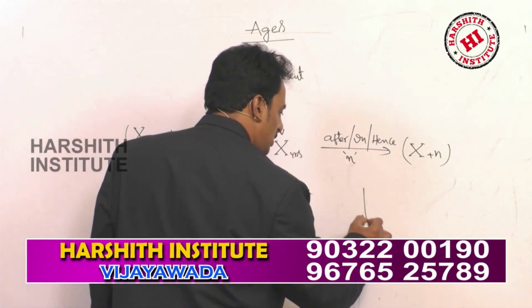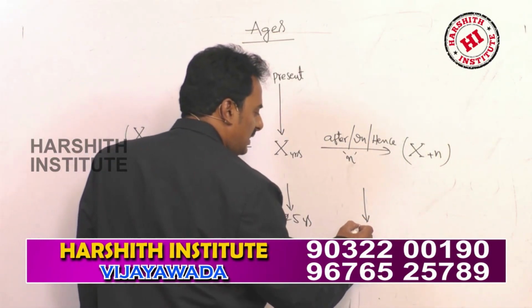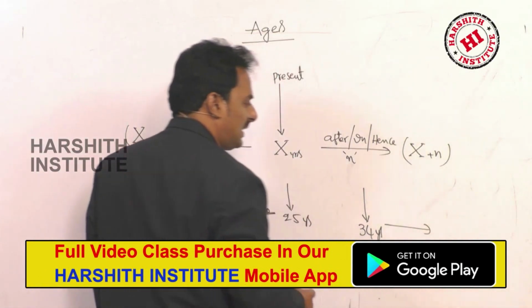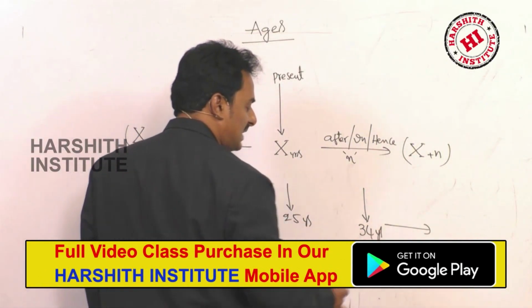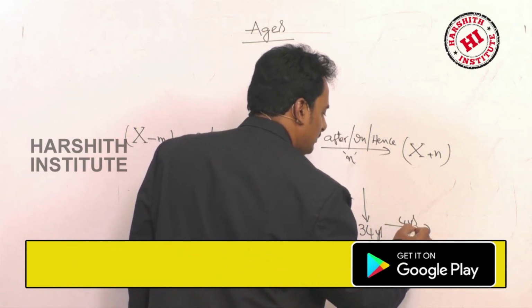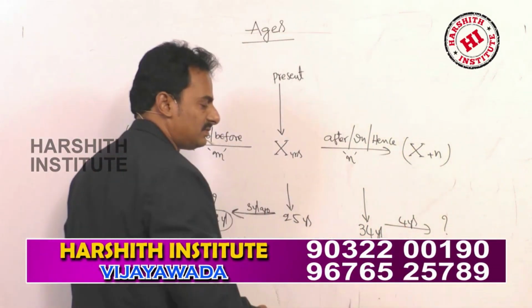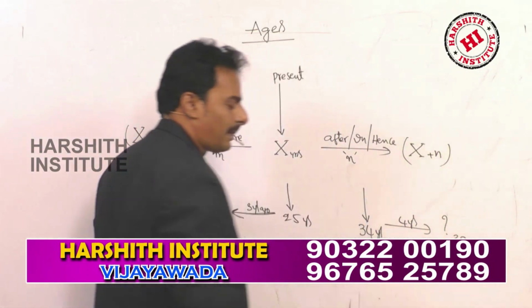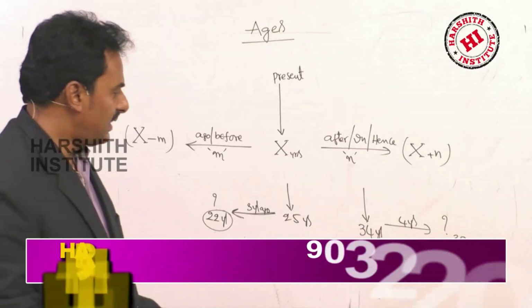The present age of a man is 34 years. What will be his age after 4 years? After 4 years, 34 plus 4, 38 years.